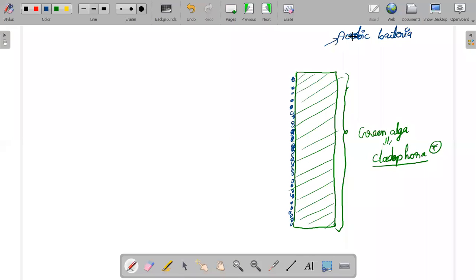Aerobic bacteria is a bacteria which will grow only in the presence of oxygen, and there is another bacteria called anaerobic bacteria, which doesn't grow in the presence of oxygen. That means for growing, aerobic bacteria need oxygen. Anaerobic bacteria don't need oxygen to grow. Aerobic bacteria need oxygen to grow.